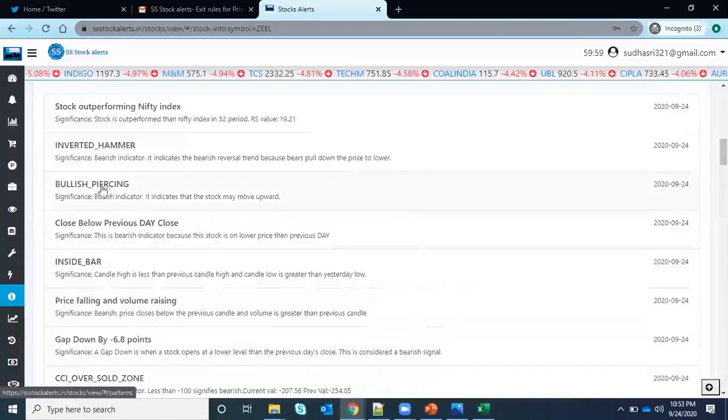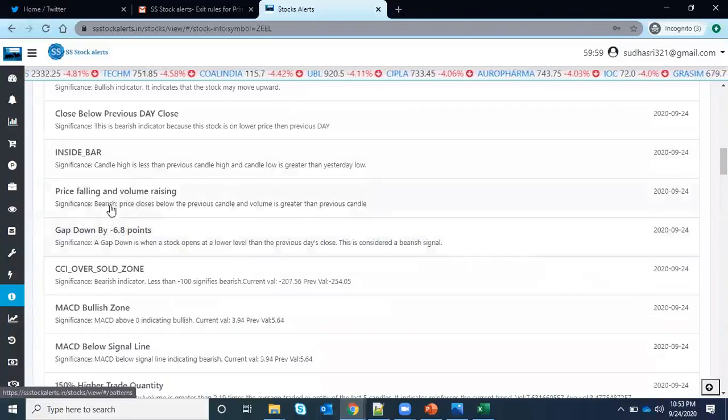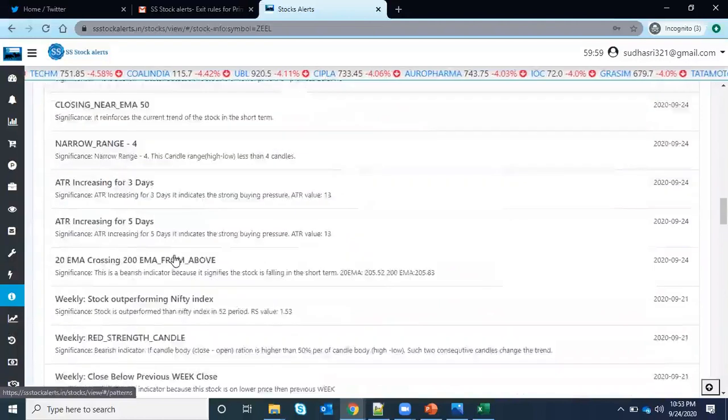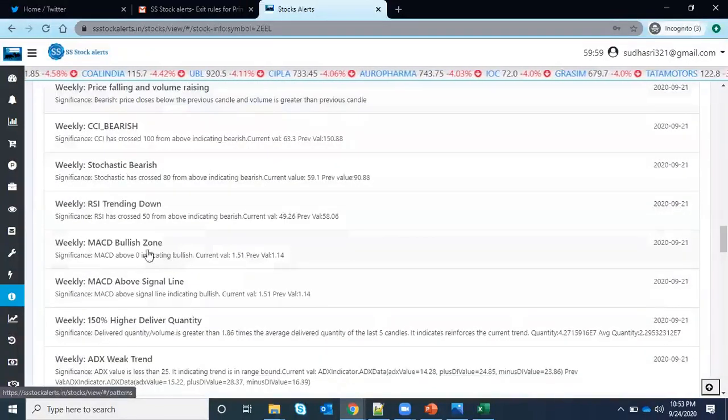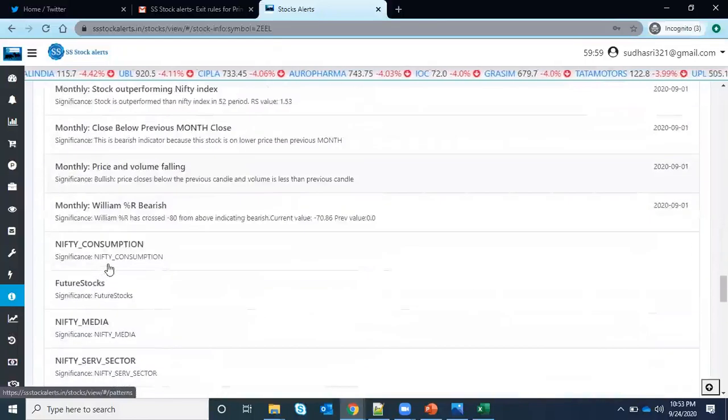Okay, see, it has formed the inverted hammer here in the daily. And it is a bullish pattern also, and this close is greater than the previous close. And for this stock, it is a gap down also. So it has gapped down, and it closed above. And you can see what patterns it has found for today, this week and this month, you will see all the things here for this stock alone.